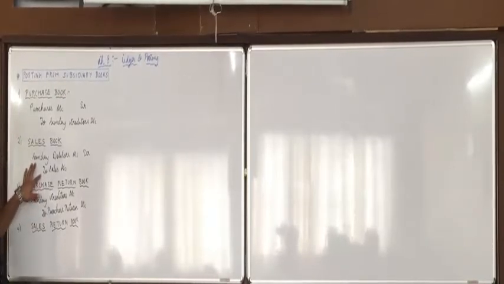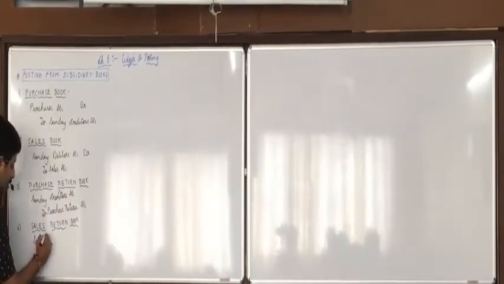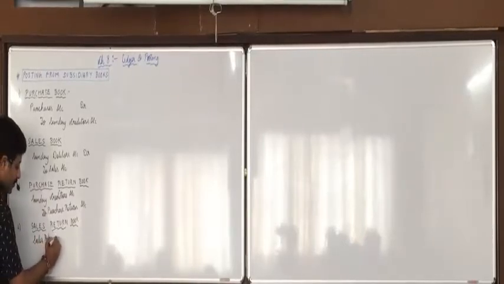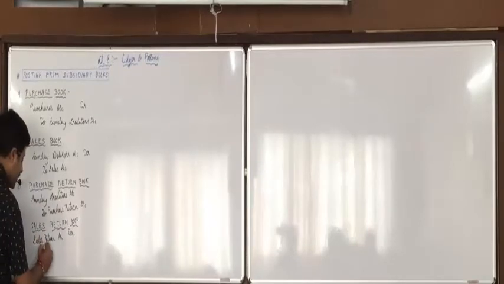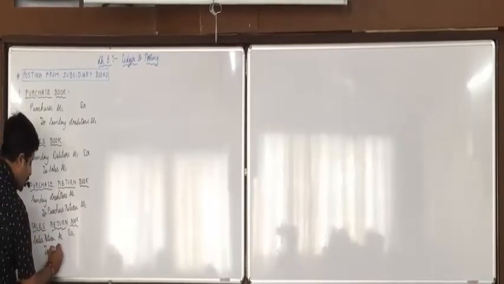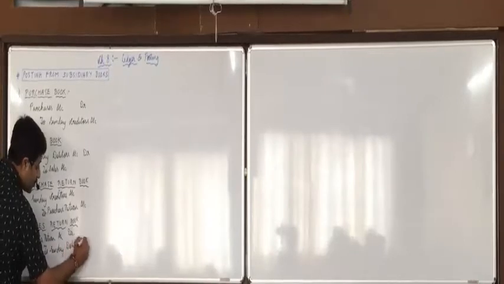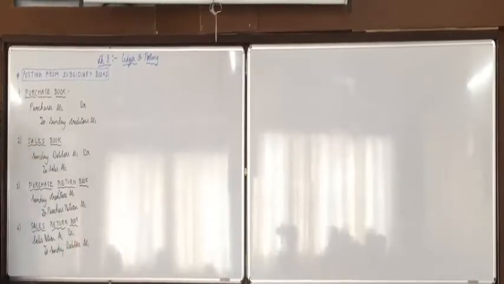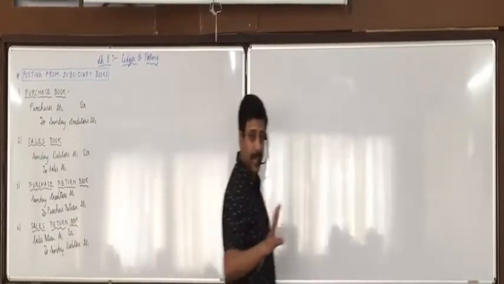Reverse of this. Now, if sold goods are returned back, then goods comes in, debit what comes in. So sales return account debit, and debtors are the giver, credit the giver, to sundry debtors account. Did all of you understand this portion? Any doubts with it? 4 journal entries are clear.